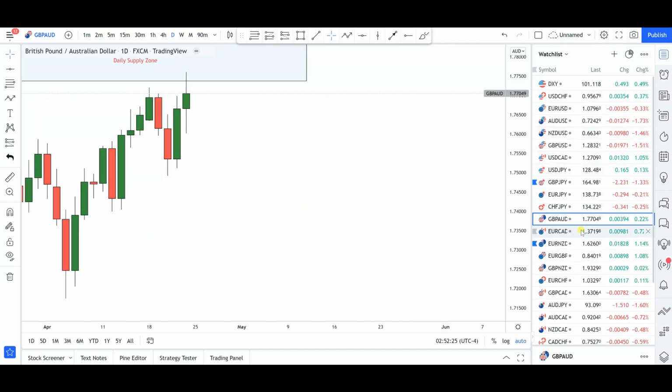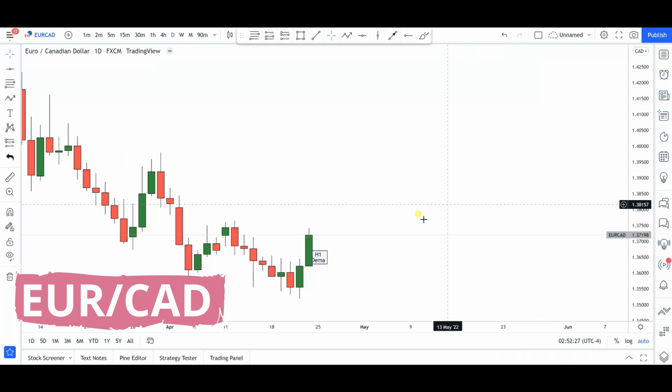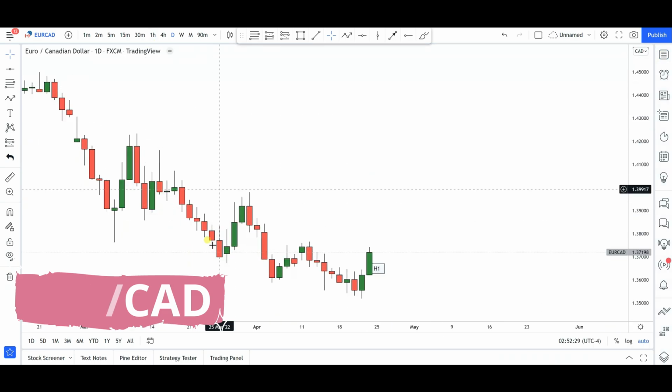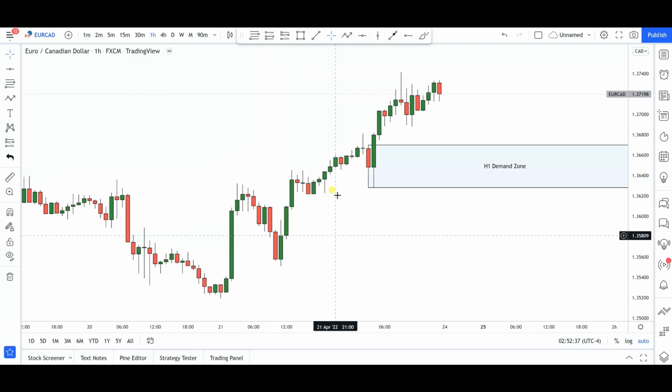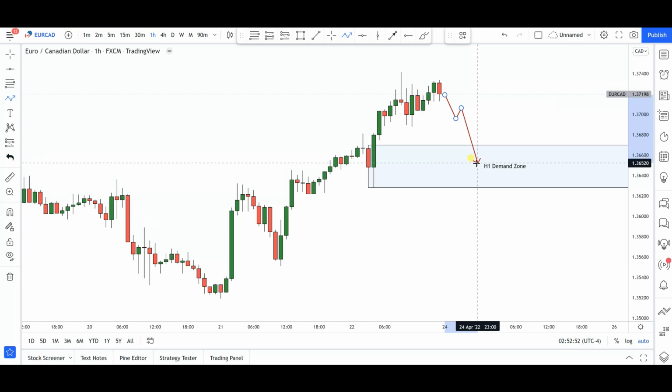Next up is going to be Euro Canadian dollar. Now, for Euro Canadian dollar, I'm not going to bore you guys. It's looking as if this pair is also now looking more bullish than bearish, in my own opinion. I only have one particular level right here on the hourly time frame. What I would love to see is for these markets to give me a push into this particular demand zone that we have right here, let's say right around the 136.50 institutional price level.